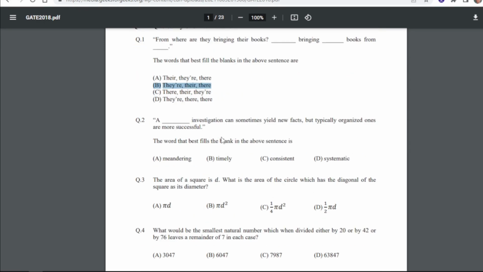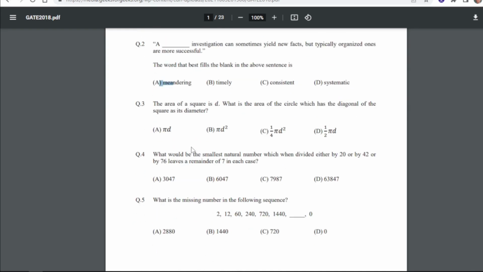Now the next question is, a dash investigation can sometimes yield new facts, but typically organized ones are more successful. The word that best fills the blank in the above sentence is, so for the second our answer is A, the meandering. So a meandering investigation can sometimes yield new facts, but typically organized ones are more successful.